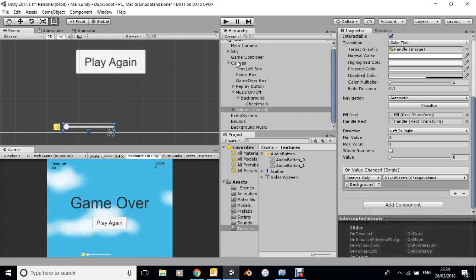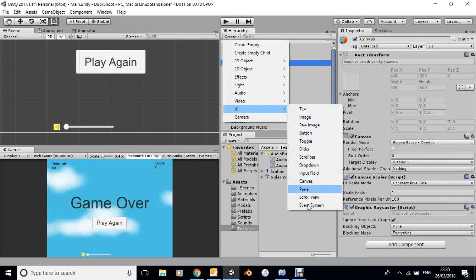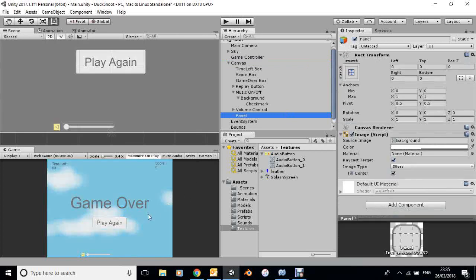So if I just go to the canvas area and create on the user interface a panel. Now, by default, the panel stretches to the whole screen, and you can see here in the panel control, the inspector, that it stretches in both directions.